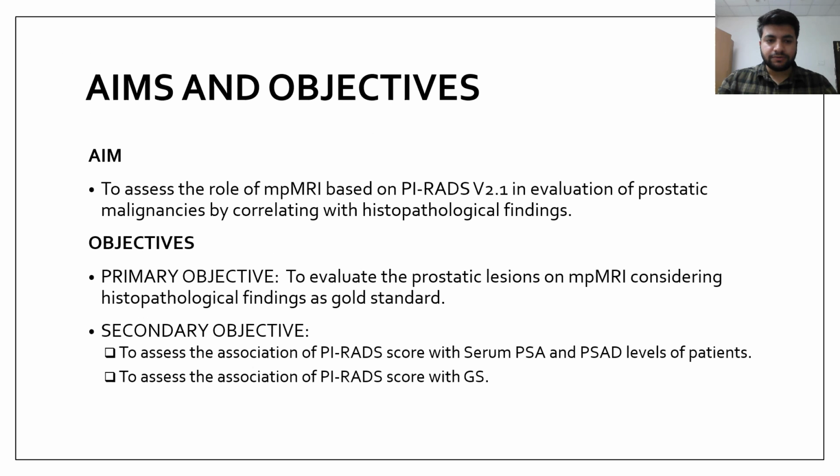The aims and objectives. The aim of this study was to assess the role of MPMRI based on PIRADS version 2.1 in evaluation of prostatic malignancies by correlation with histopathological findings. The primary objective of this study was to evaluate the prostate lesions in MPMRI considering histopathological findings as gold standard. The secondary objective was to assess the association of the PIRADS score with serum PSA and PSAD levels of the patients and to assess the association of PIRADS with the Gleason score.